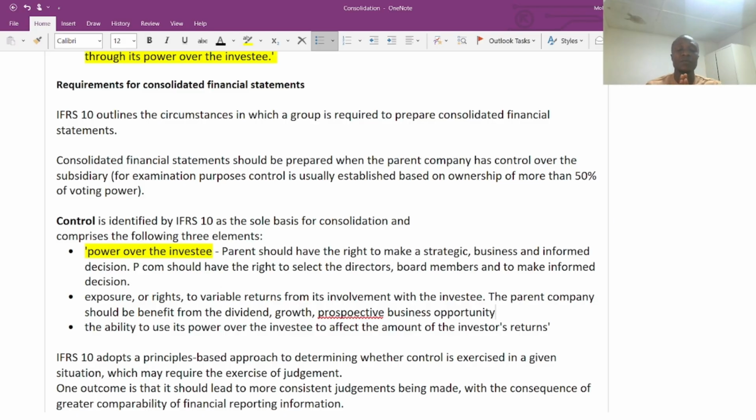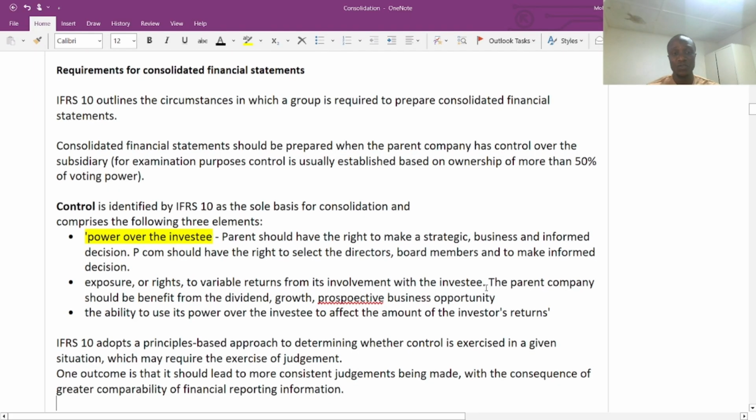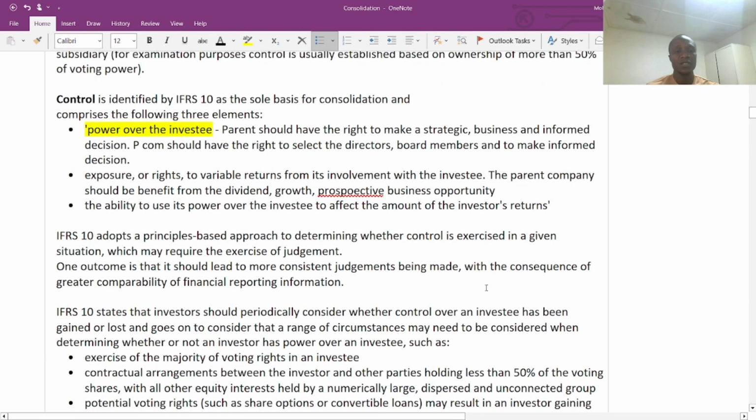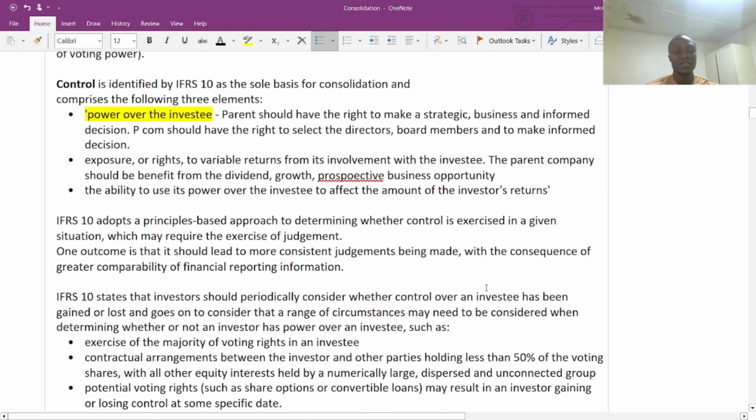Let's try to understand the establishment and the existence of control. Very important for you to know. You need to review this point. It might be tested from the objective test questions, and also from section C, consolidation, probably the concept will be tested for you to explain whether there is an existence of control, looking at the group structure, looking at the number of directors, and looking at the X, Y, and Z directors owned by the parent and the subsidiary. So you need to bring these points out and you need to try to link it up with the scenario.